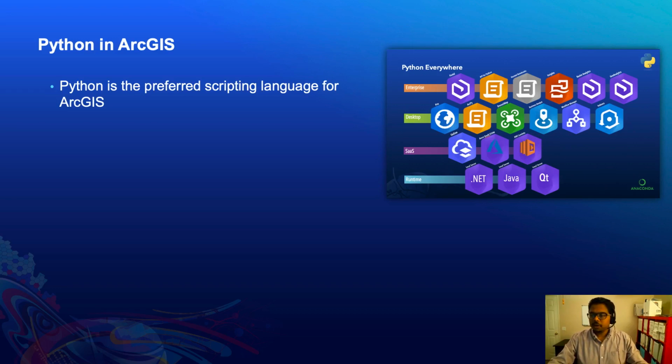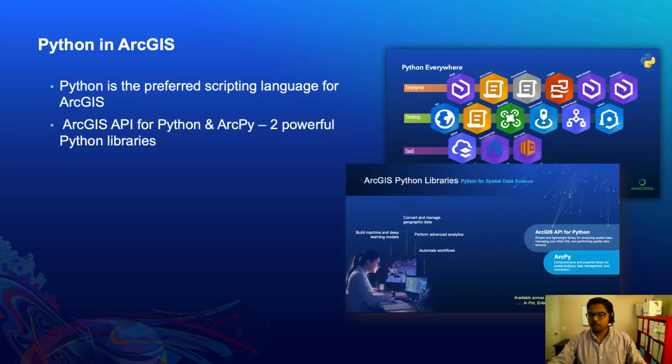When we talk about ArcGIS Python libraries, we talk about two premier ones, the ArcGIS API for Python, also called the Python API, and ArcPy. The ArcGIS API for Python, at a high level, can be explained as a library that you typically use to work with your web applications or WebGIS. The ArcPy library is a library that you will use for ArcGIS desktop applications like ArcGIS Pro. In this talk, much of it is going to be using the Python API for building apps and services.